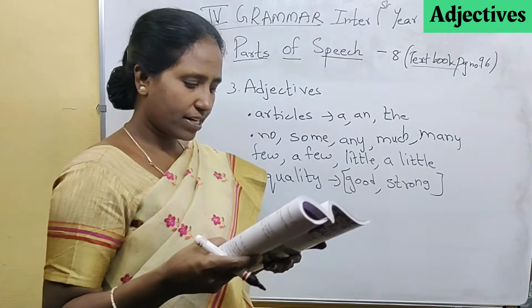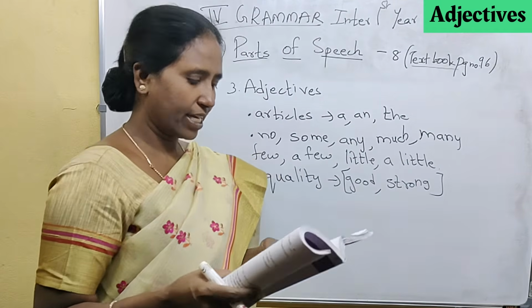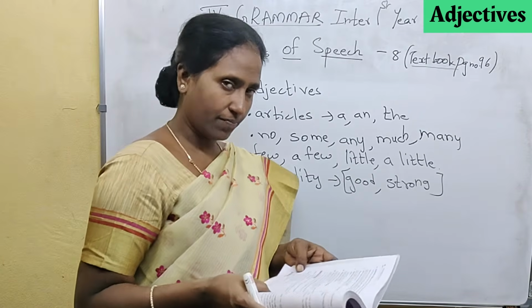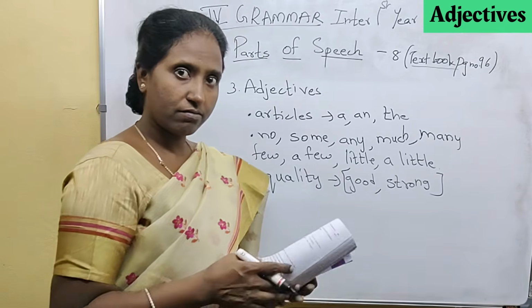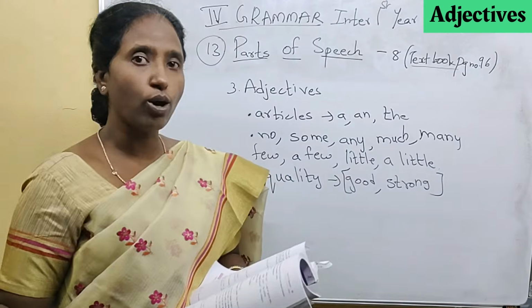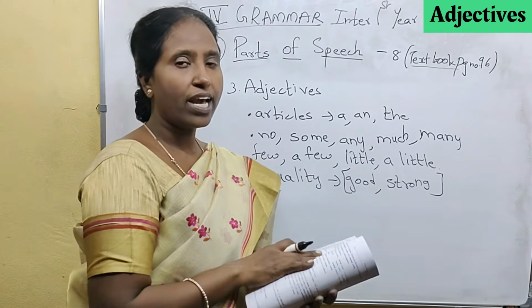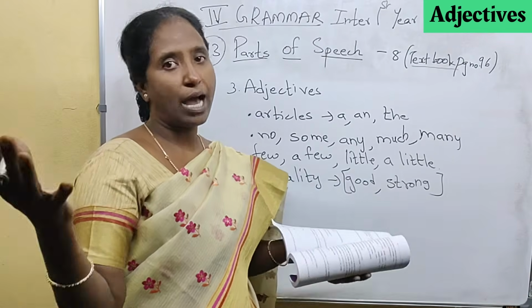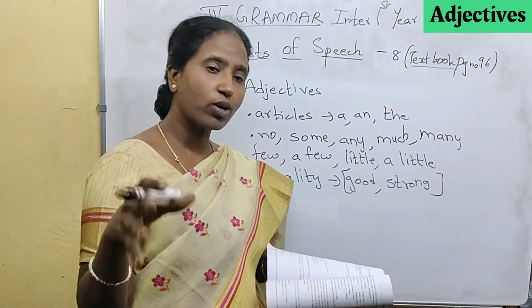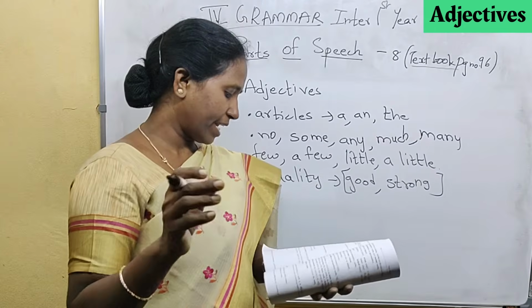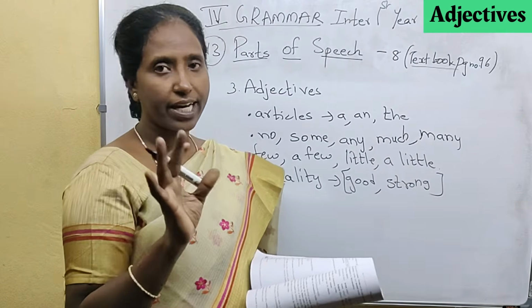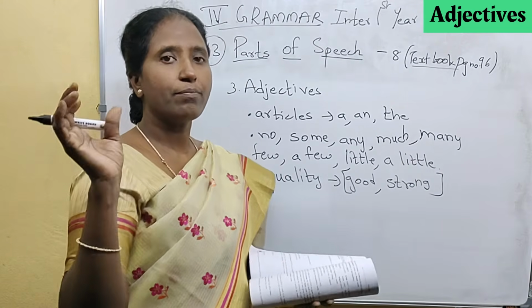And then they also tell about the quantity. Quantity means how much is there. This is a big hall. That is telling about the quantity, how much it is. I have many apples. Here it is telling about the quantity. And the number. Number means how many are there. There are 10 marbles.